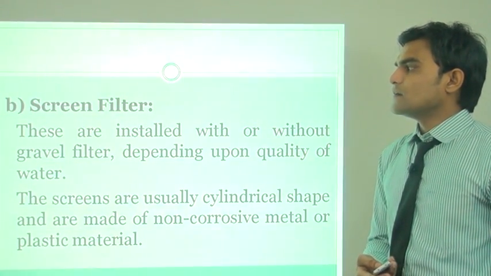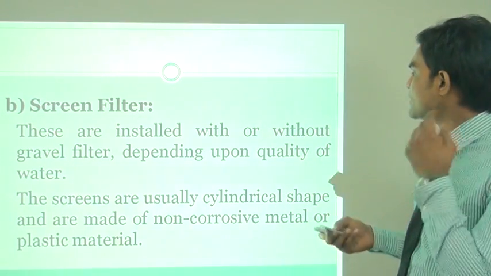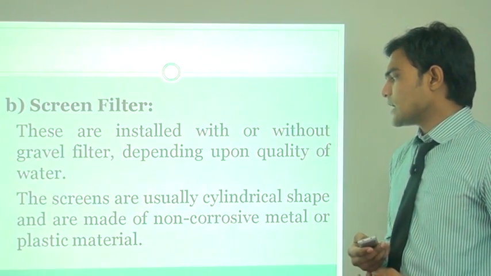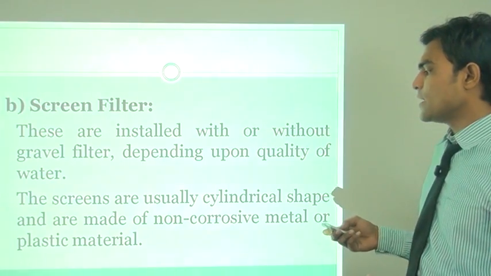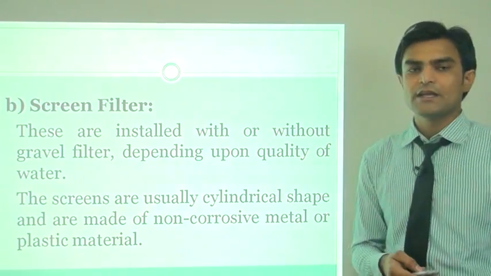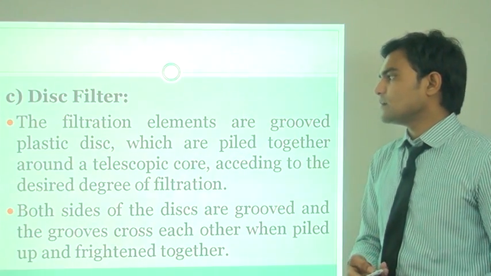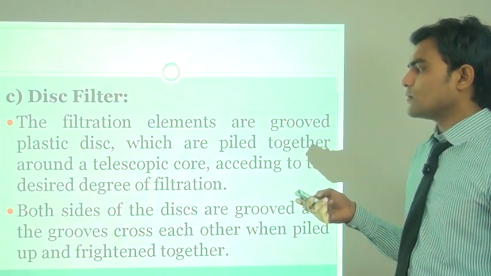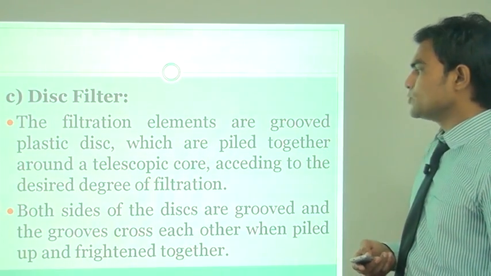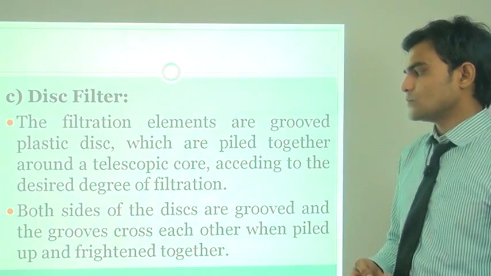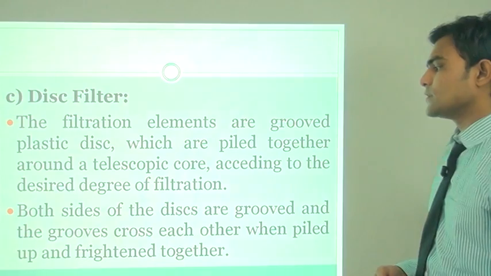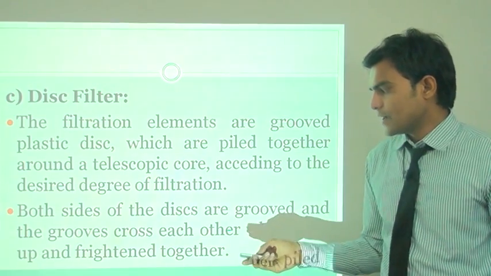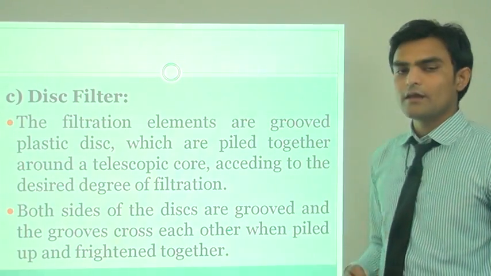Now the second one is the screen filter. These are installed with or without a gravel filter depending upon the quality of water. The screens are usually cylindrical in shape and are made of non-corrosive metal or plastic material. The third one is the disc filter. The filtration elements are grooved plastic discs which are fitted together around a telescopic core according to the desired degree of filtration. Both sides of the disc are grooved and the grooves cross each other when pressed and fitted together.